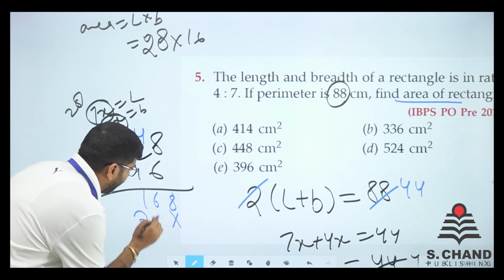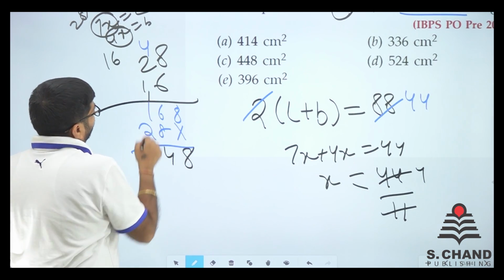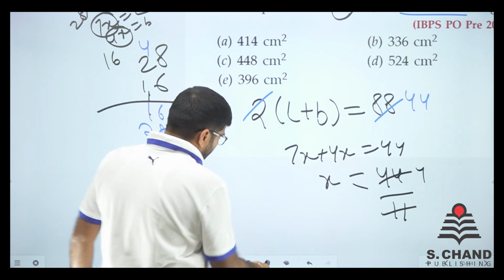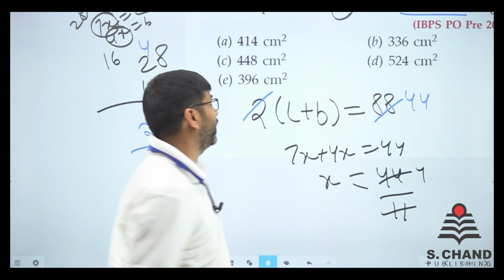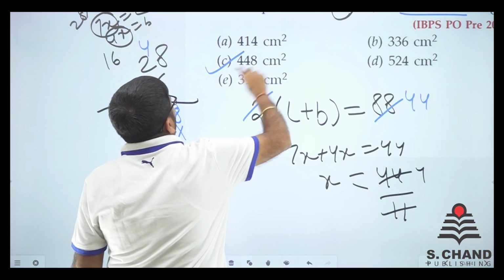And we write 28 here. So we have got 8 here, we have 4 here, we have got 1, 2, 1, 3, 4, 448. So the answer is 448 centimeter square.